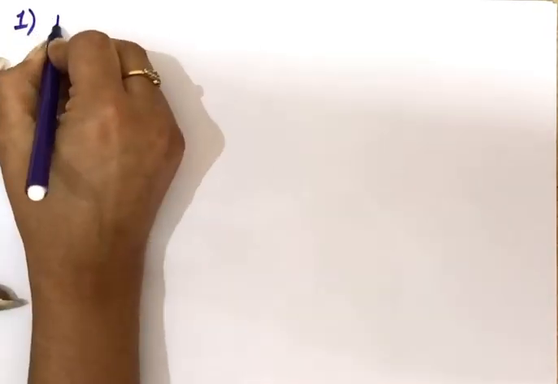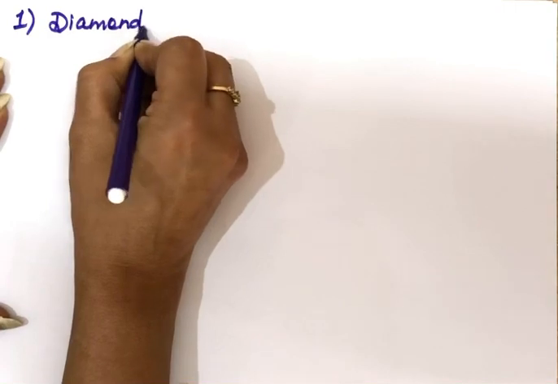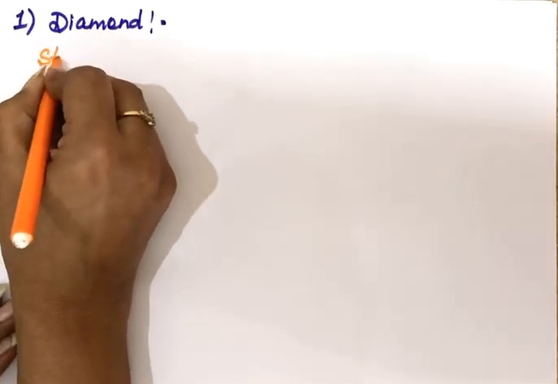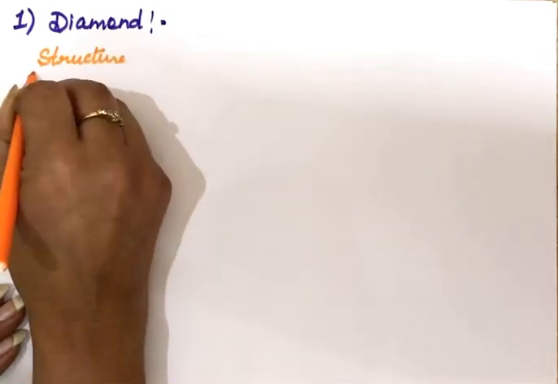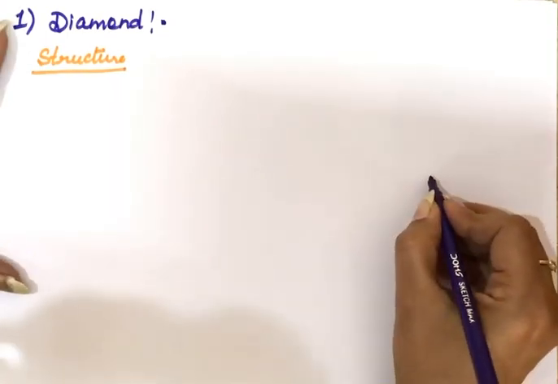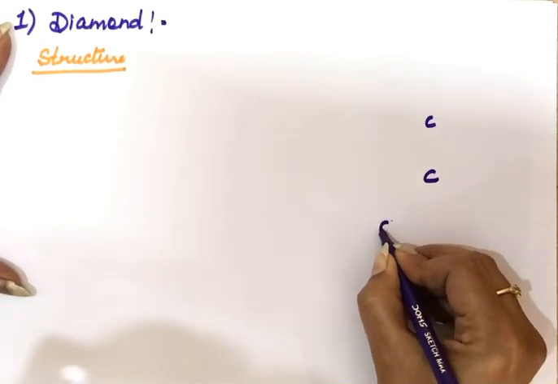First allotropic form of carbon we are taking is diamond. First is the structure of diamond, because the arrangement of carbon atoms is different in these. So first we'll study the structure of these allotropes. In case of diamond, one carbon atom links up with four more carbon atoms in a tetrahedral way.